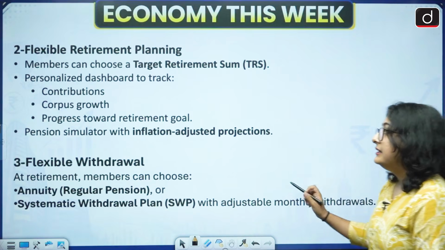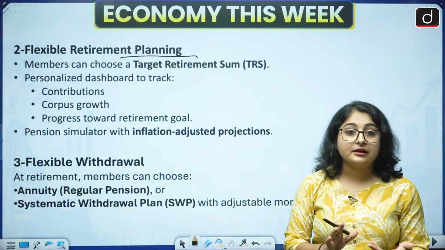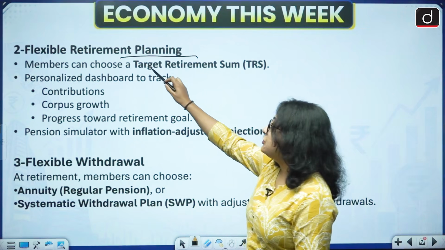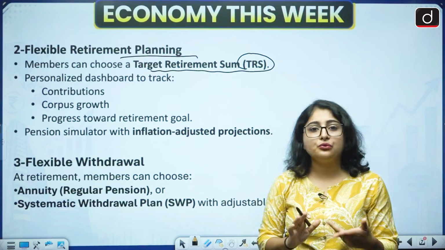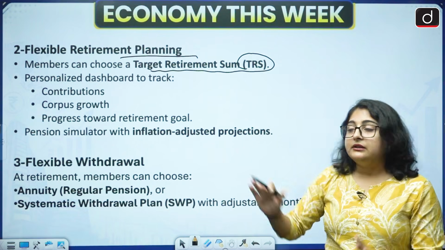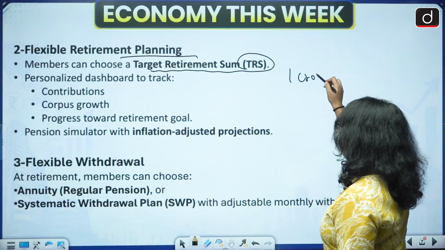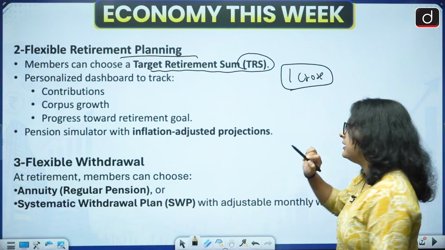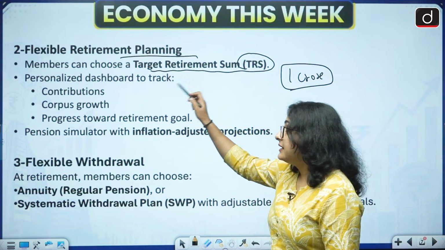Then there is flexible retirement planning. What do we mean by flexible retirement planning? Let us understand this. Members can choose a targeted retirement sum, that is TRS. I will explain with the help of an example. Let us assume you have set a target that after your retirement, you want 1 crore rupees in your PF account. This is your target. For that, you will get a dashboard. This TRS will act as a dashboard.